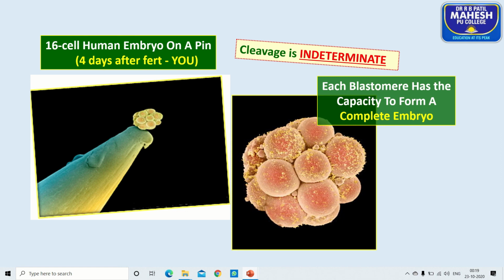And you remember one thing, in case of human beings, the cleavage is indeterminate, because the fate of the embryo is not determined at the early stages. If the fate of the embryo is determined at early stages of embryonic development, such a type of cleavage we call determinate cleavage, whereas in humans, cleavage takes place in an indeterminate manner.